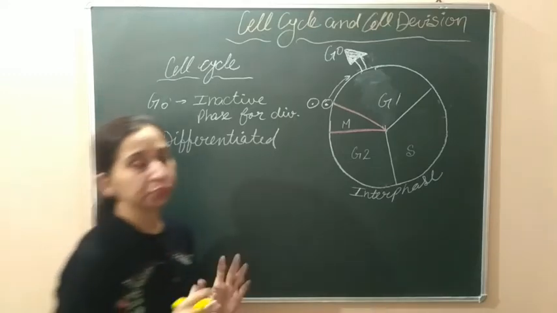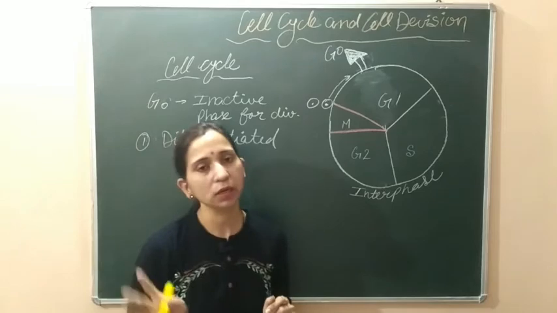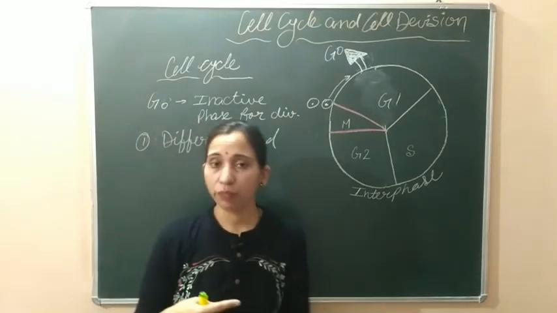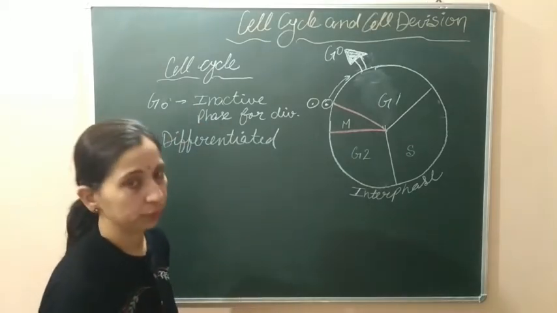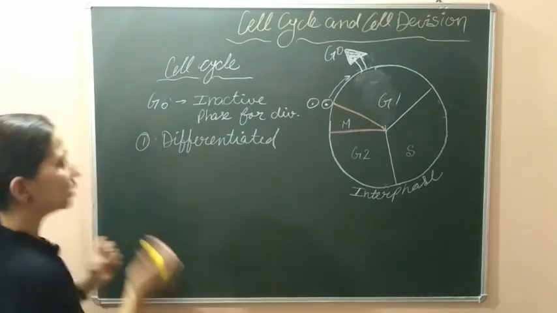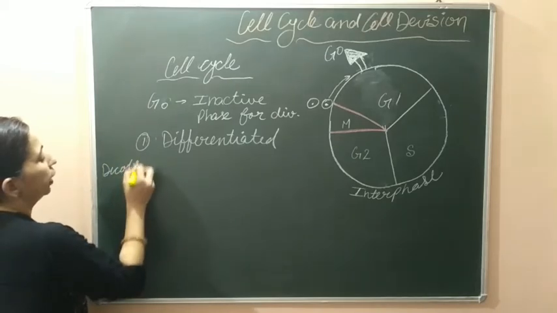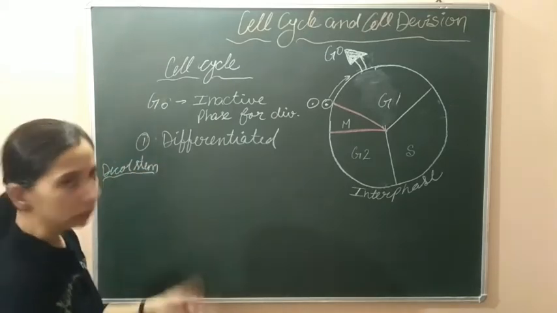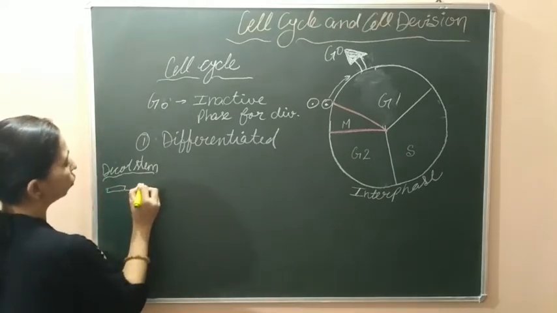Now, let's see what happens. In some cases, the differentiated or specialized cell also needs to divide further. Sometimes it happens that differentiated cells, specialized cells, need division again. Like in this case, you can take the example of secondary growth in the dicot stem. At that time, I am trying to explain with a rough diagram what happens inside it.